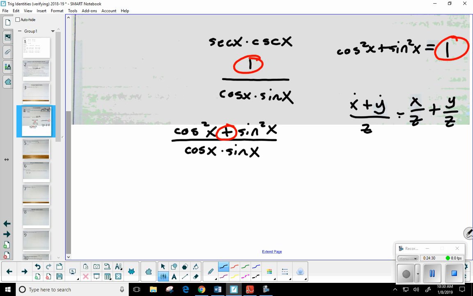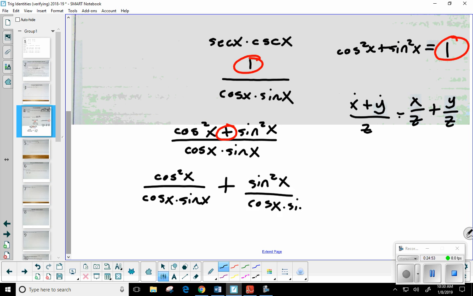Well, the fact that I have trig functions changes nothing. Remember, I think it was number 4 that's talking about the algebraic solutions. I can take cosine squared and sine squared and each break them apart over that common denominator. So I could say cosine squared of x over cosine of x, sine of x. There's the plus. Sine squared over cosine of x, sine of x.